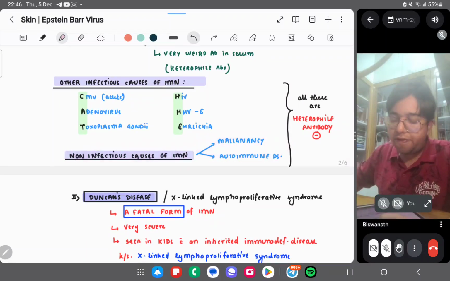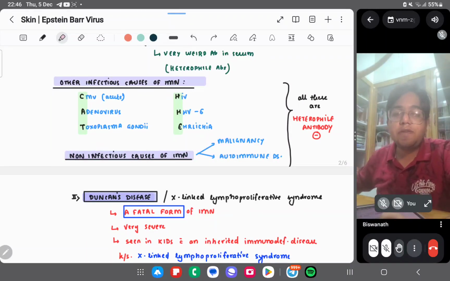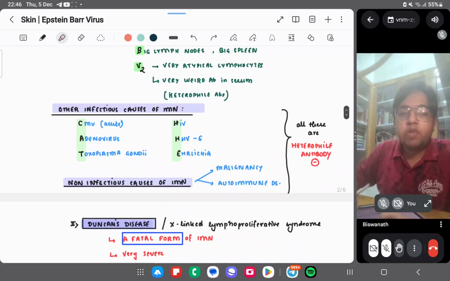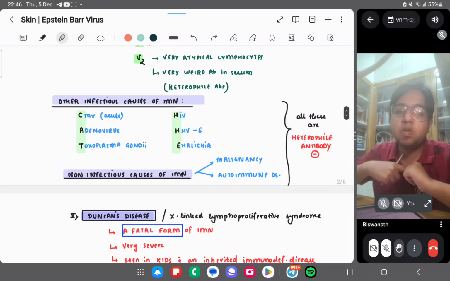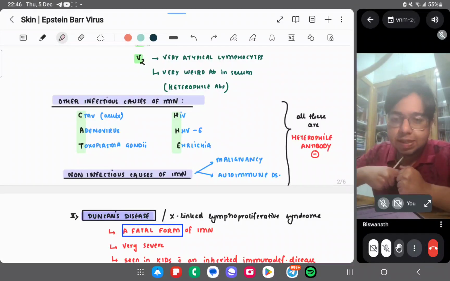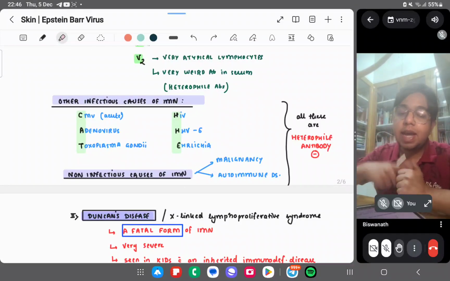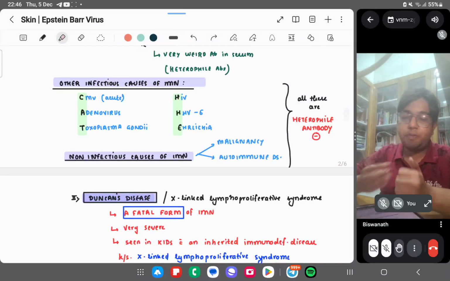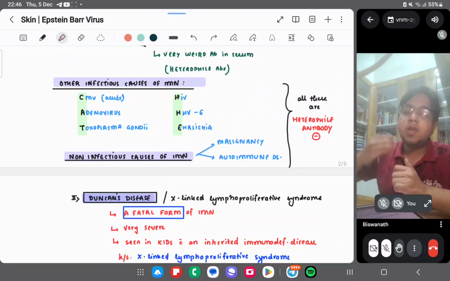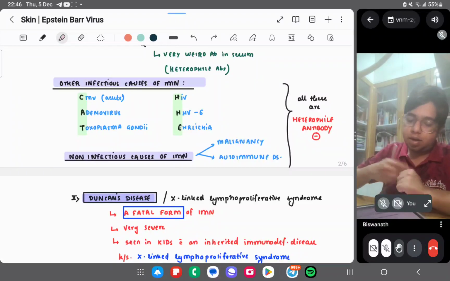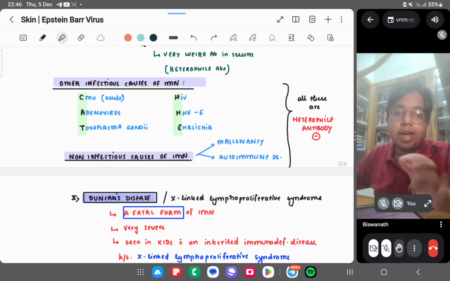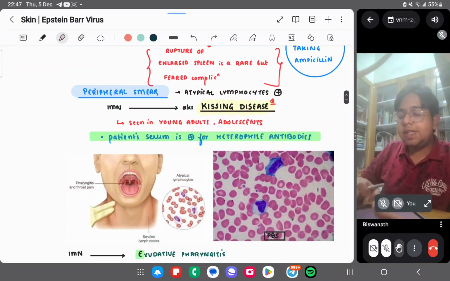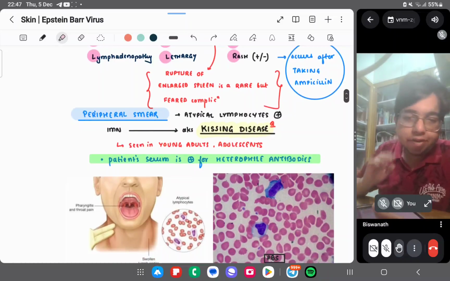Among non-infectious causes, any malignancy or autoimmune disorder may cause infectious mononucleosis. So which infections cause it? HHV-6, CMV, and adenovirus. Toxoplasma gondii is an opportunistic infection in HIV patients. Ehrlichia and HIV are related. So this completes our first disease, infectious mononucleosis, which is called the kissing disease.